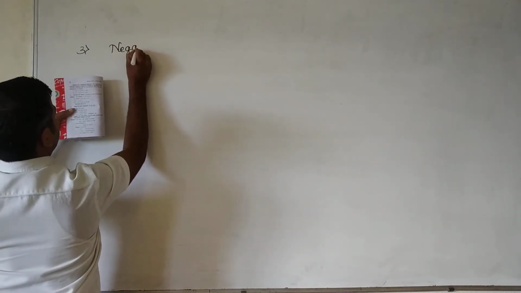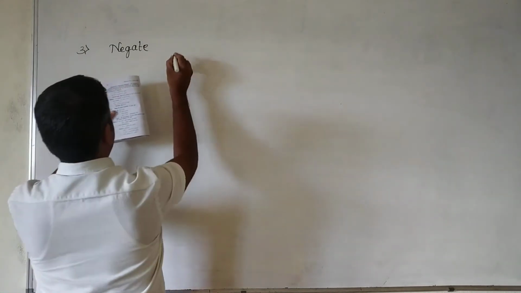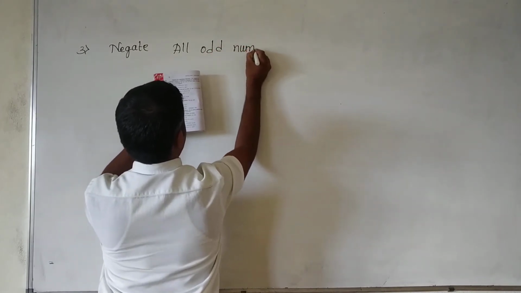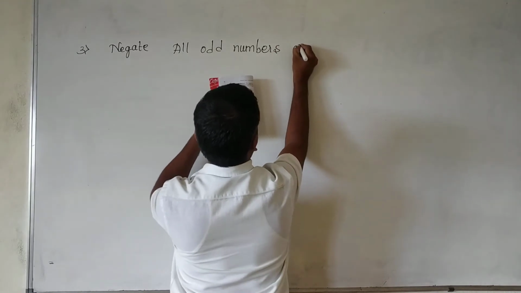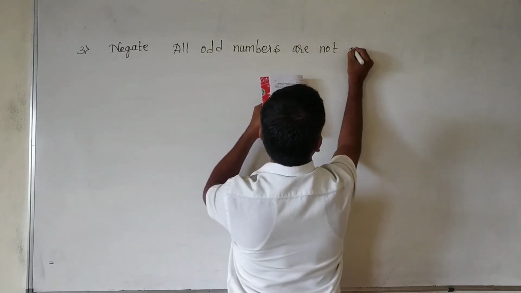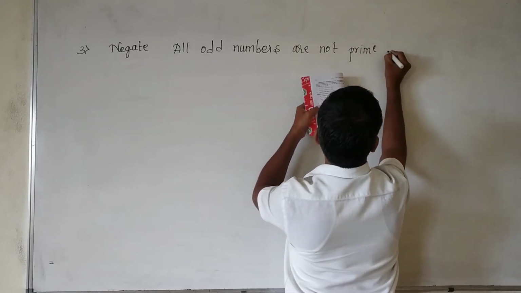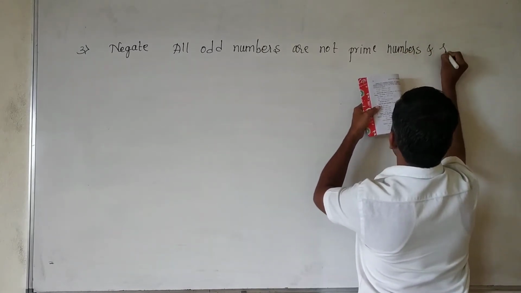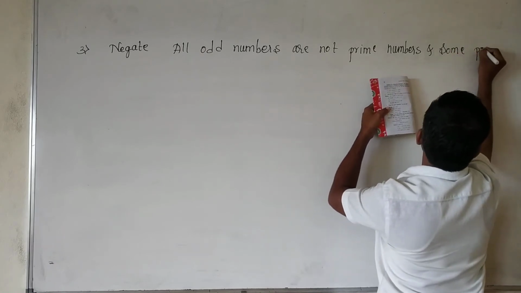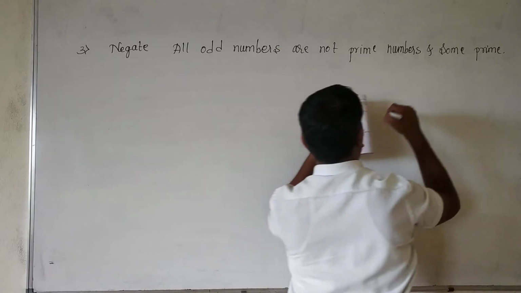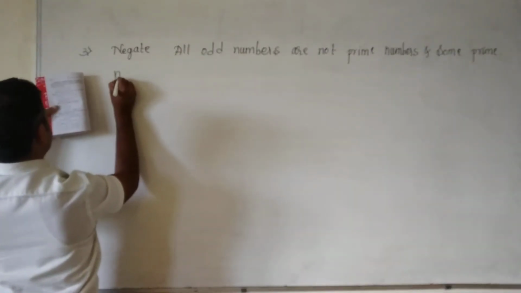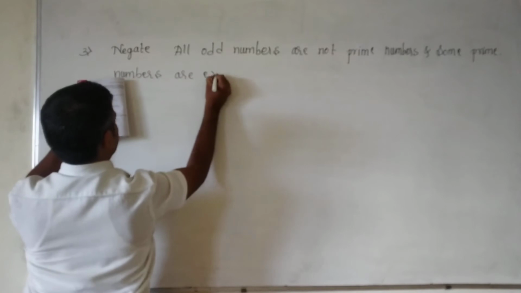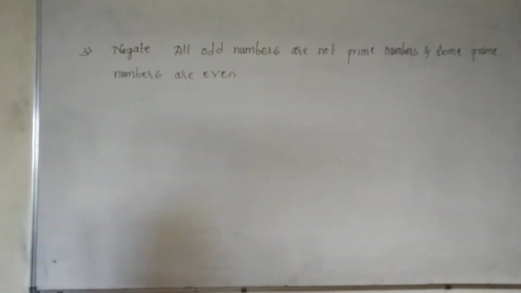Negate: all odd numbers are not prime numbers, and some prime numbers are even.